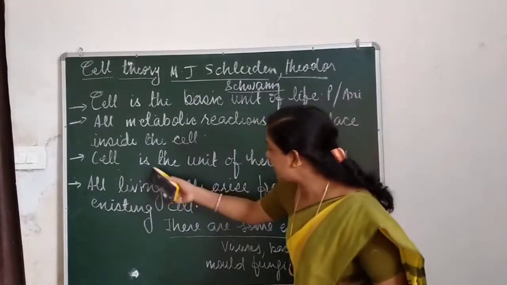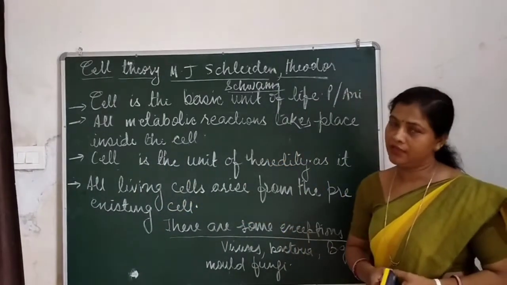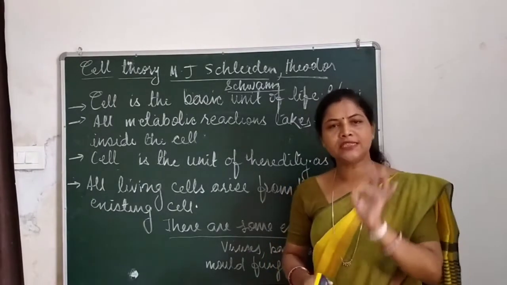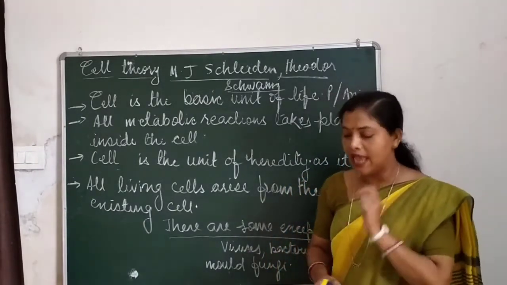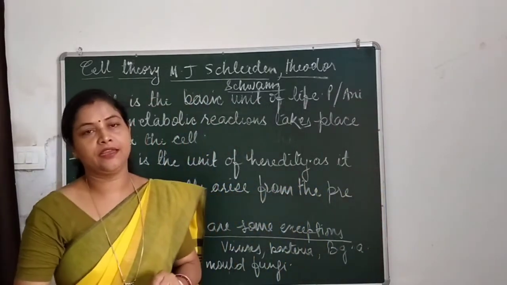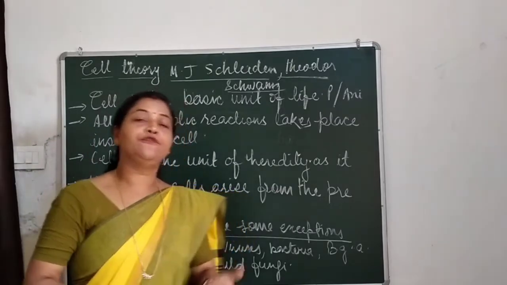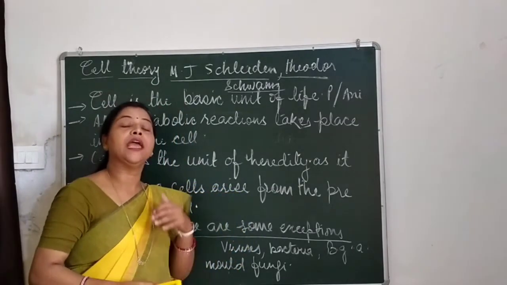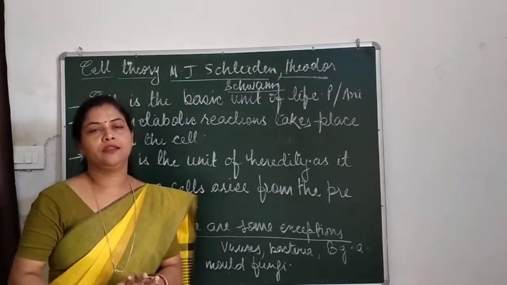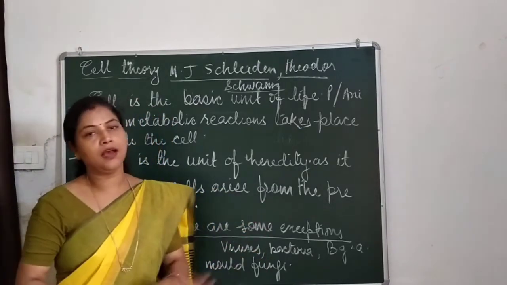The third was given: the cell is the unit of heredity. This is also correct, as it has a nucleus. Every cell has its own nucleus, and this nucleus consists of hereditary material, which is responsible for transferring the hereditary materials from one cell to another, from one organism to another organism.